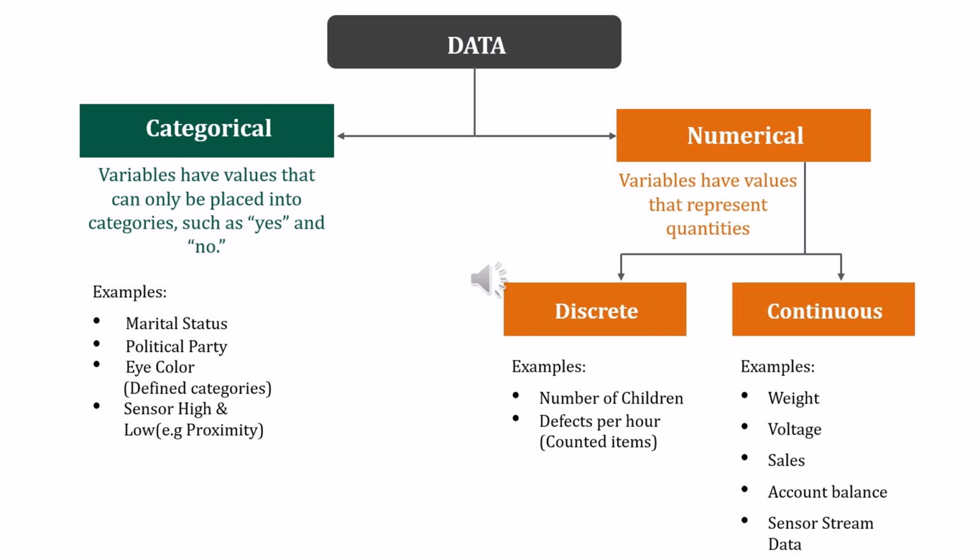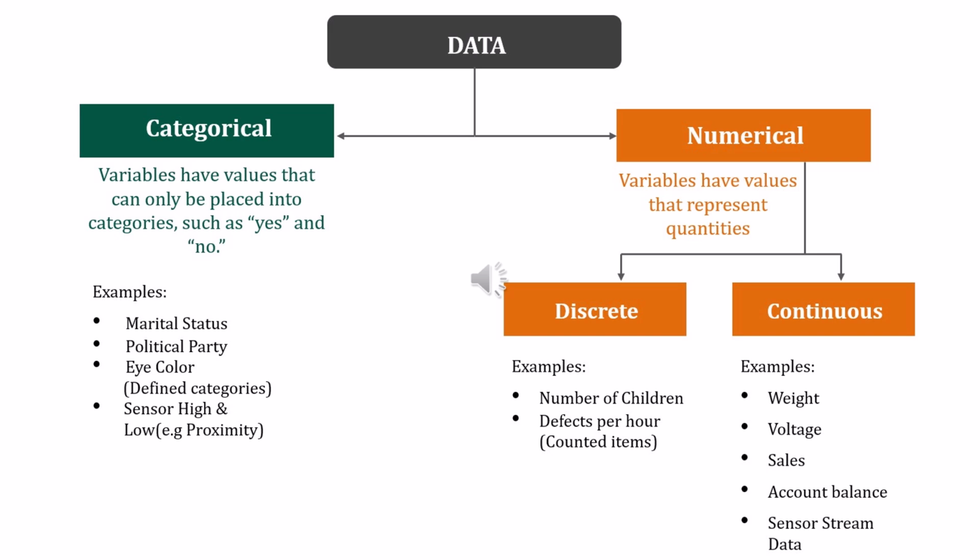For example, weight. If we are measuring our weight at 1 o'clock today, it measures some value. After half an hour or 1 hour, after 1 day or 1 week or 1 month, if we measure it, either our weight has increased or decreased. In such a case, this is a continuous value. It is not fixed, it keeps on changing.